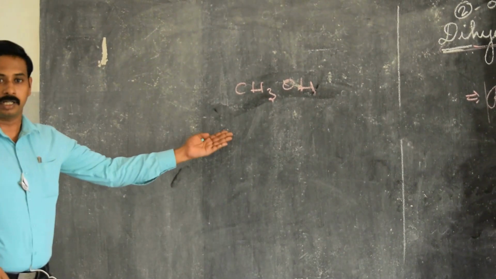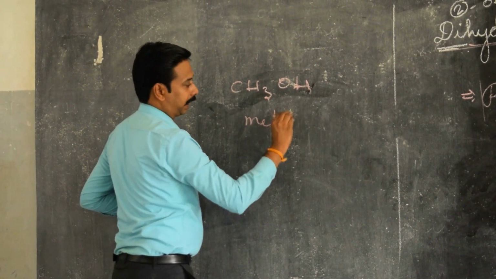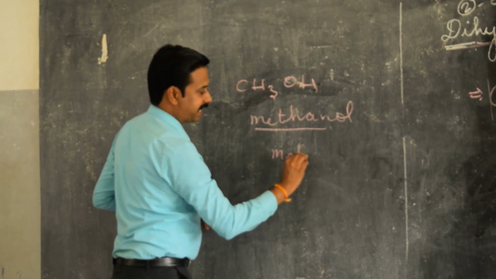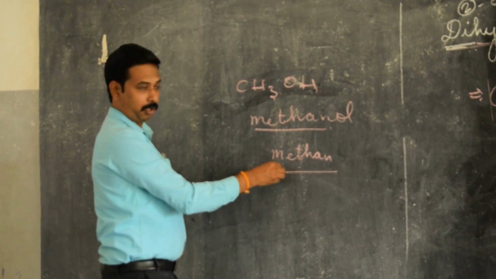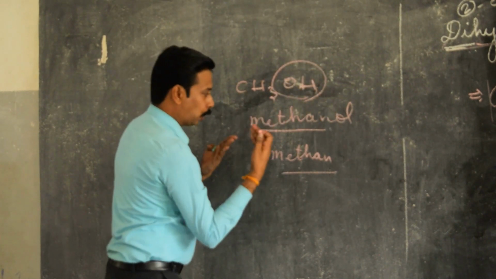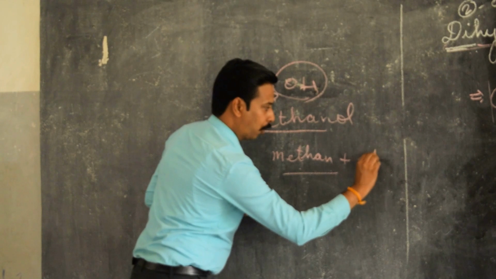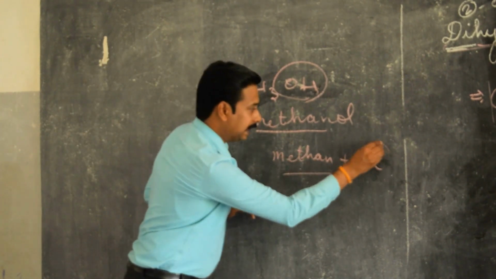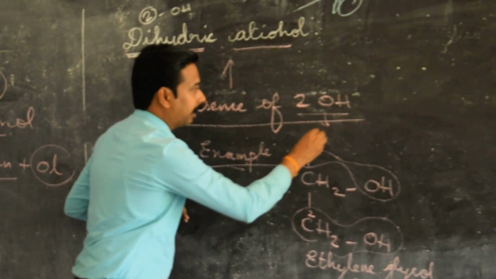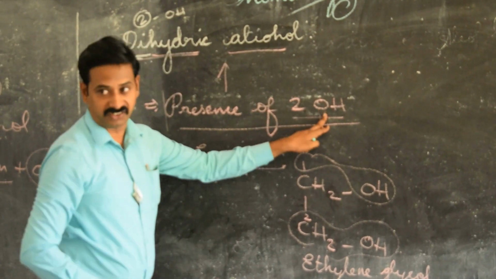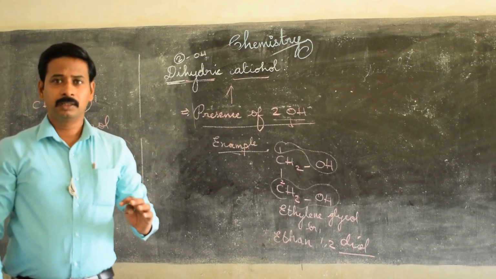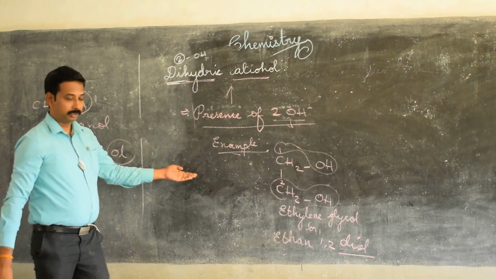CH3OH. What compound is it? This compound is none other than methanol. Methan plus ol. Methan will be the parent compound. Who will be the child? OH will be the child. So methan plus ol. Only a single OH is there, so we add ol. But here the presence of 2 OH is there, so we add diol.